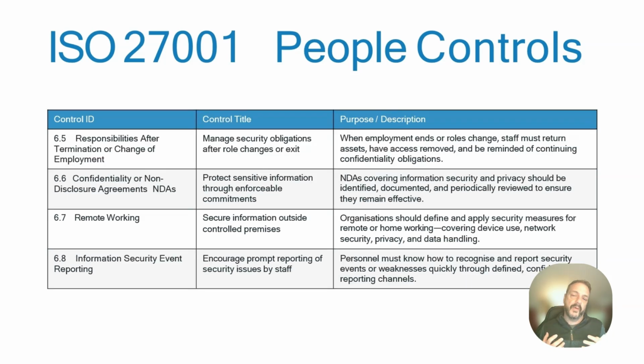Then 6.5 is about responsibilities after termination of the contract with the business. So if people have left the role, then they need to return assets, and they can't just freely share IP and things like that, your information assets. You're also, in 6.6, getting them to sign confidentiality NDAs, not just your staff, but contractors or anybody else that's working with your data. And then 6.7 is about remote working.